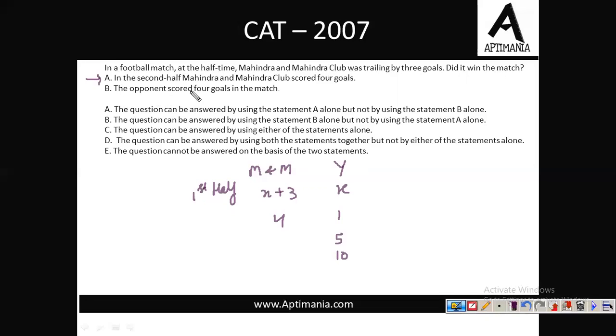Now second, the opponent scored 4 goals in the match. So the total goals scored by Y is 4 only. And 4 goals Mahindra and Mahindra has already scored in the second half. And we also know that initially they were trailing by 3 goals. Fine, they were trailing by 3, and they scored 4, so their score is at least 4. So now we can definitely say that Mahindra and Mahindra won the match.